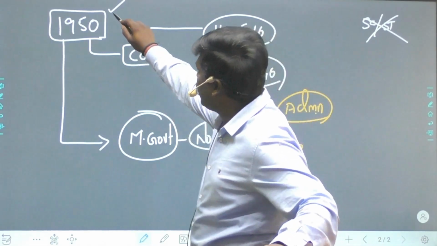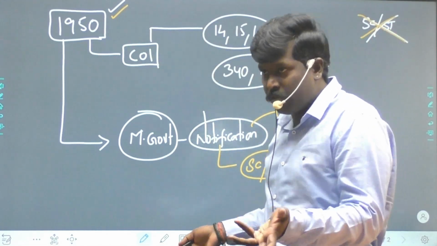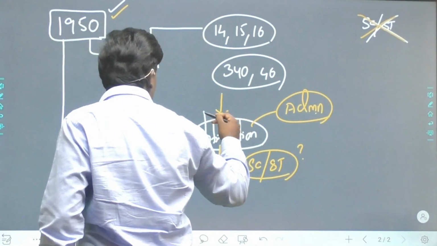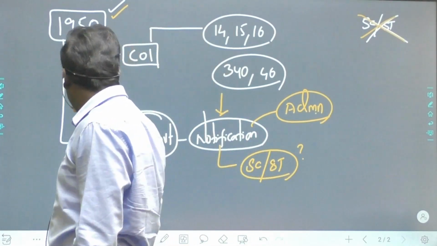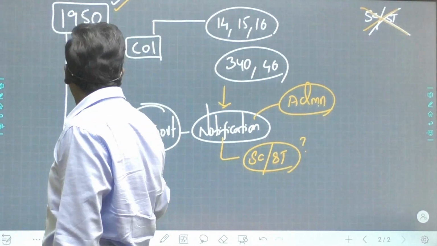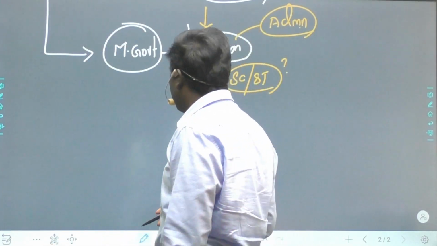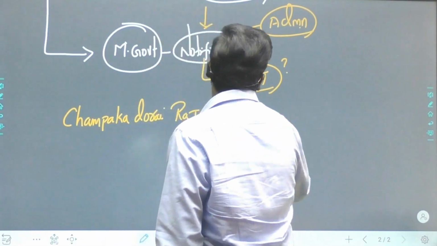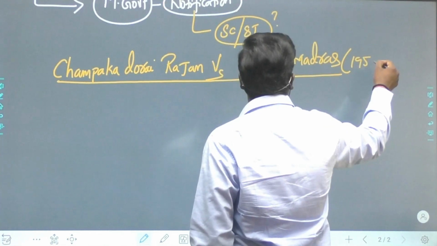In 1950, the Constitution did not allow SC ST reservations. But the Madras government directly issued a notification. So this is against the fundamental right of Article 15. So the case: Champakadurai versus State of Madras, 1951.